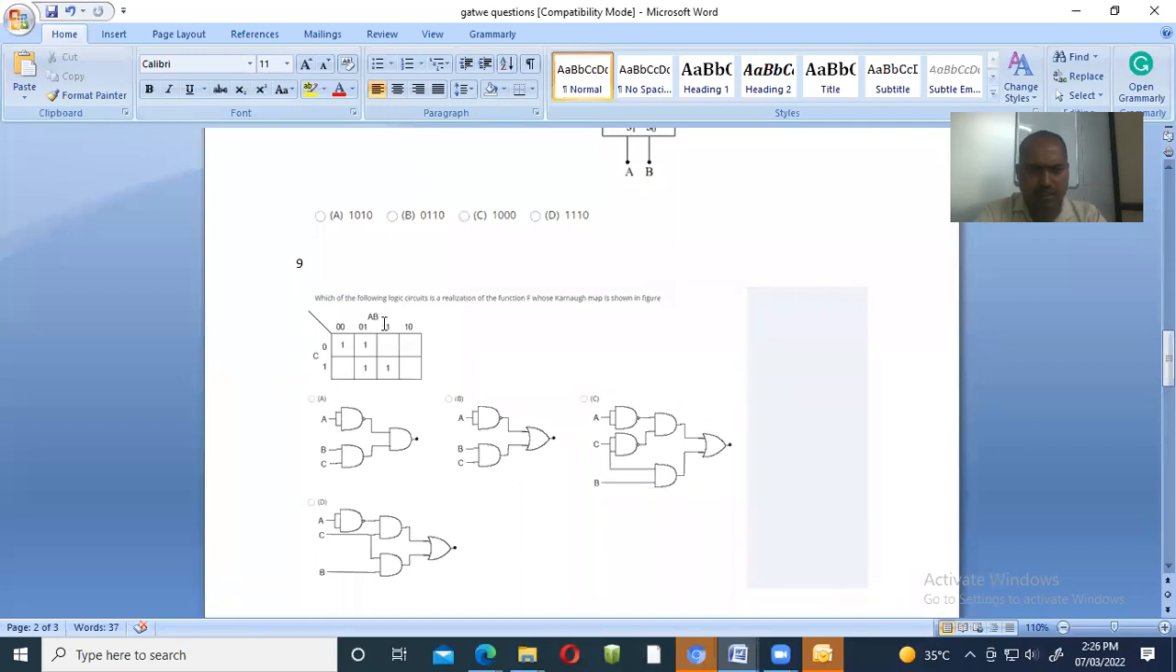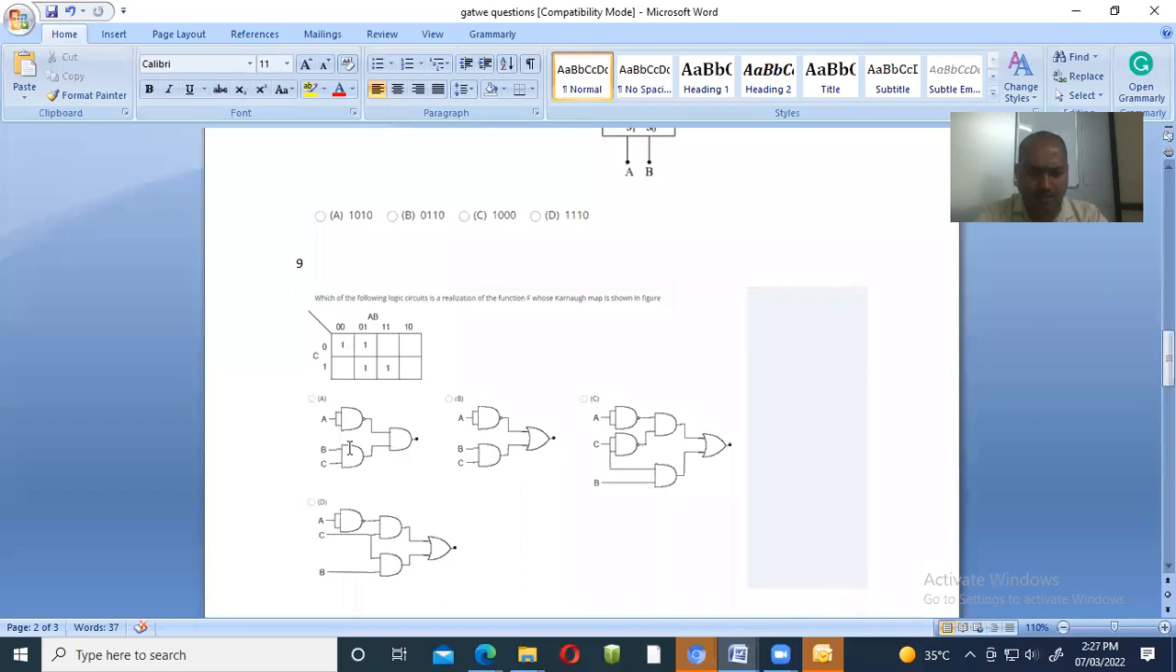For these two cells, 0 1 and 1 1, both column elements are 0 1 and 1 1. So this 0 and this 1 cancel each other, only 1 is remaining, so it is nothing but B. B and this is C, so your equation is BC. So your equation for this is A bar C bar plus BC. This is the equation for it, which shows that this is your answer.